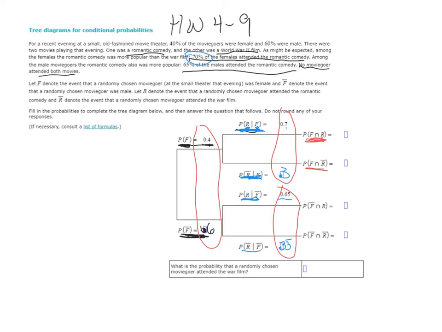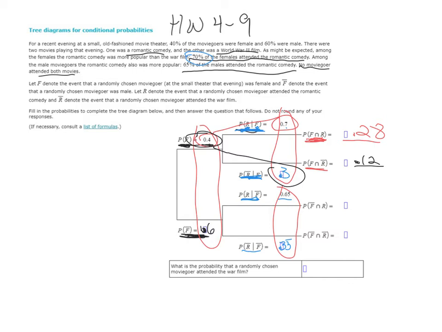To get these answers, what I'm going to do is just multiply. To get this value right here, I'm going to say 0.4 times 0.7, and that gives me 0.28. To get this next one, 0.4 times 0.3, that gives me 0.12.